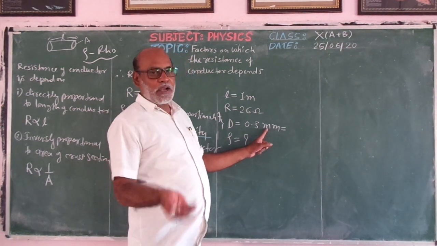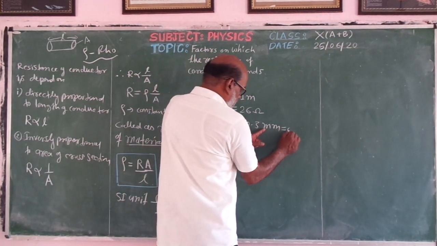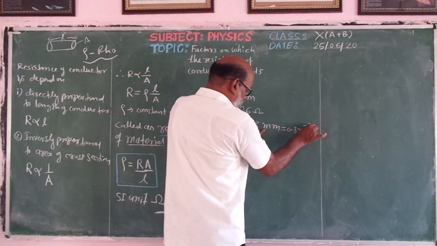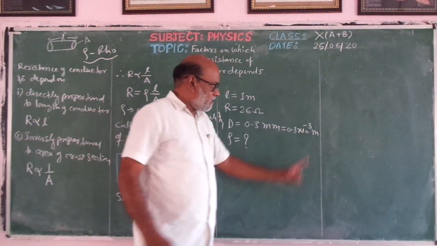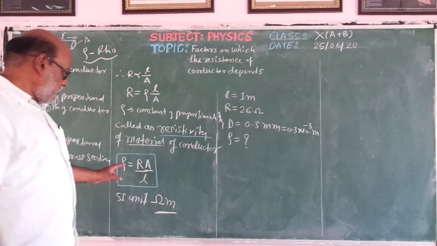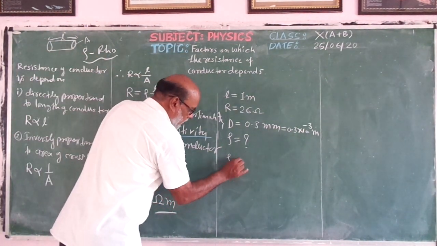Therefore we will convert it into meter, because it is a length. Converting to meter, this is 0.3 into 10 raised to power minus 3 meter, since milli means 10 raised to power minus 3. Now I will directly use the formula to calculate this resistivity, rho. Therefore rho equal to